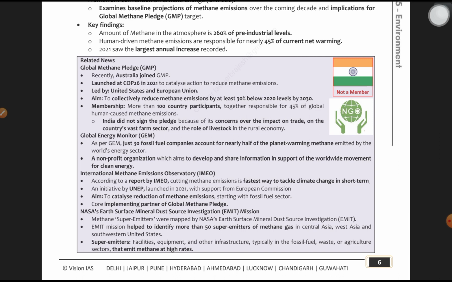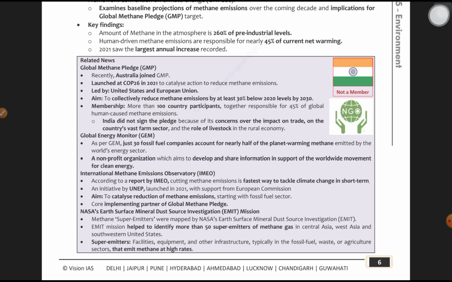The term short term here is very understandable because methane is short lived, but it is the fastest way to tackle climate change because methane is 80 times more potent. So if you have that concept behind methane, then this International Methane Emission Observatory's report will be understood very easily. Moving forward, the question here is, what is the aim of IMEO? To catalyze the reduction of methane emissions starting with the fossil fuel sector.